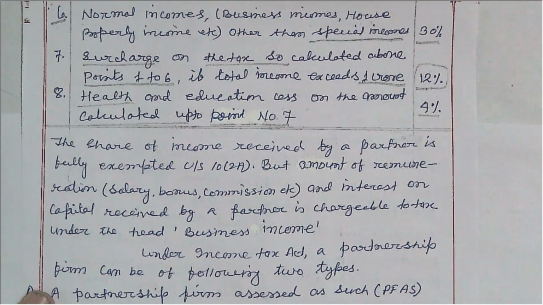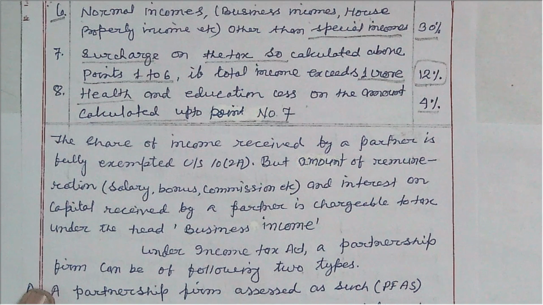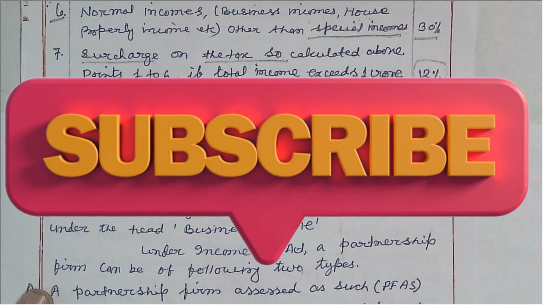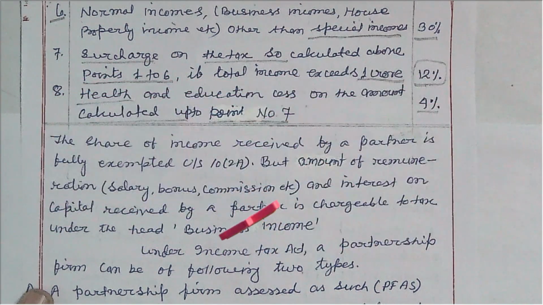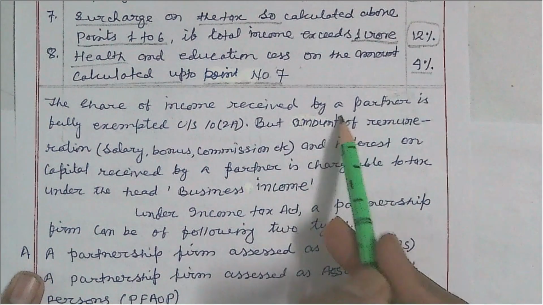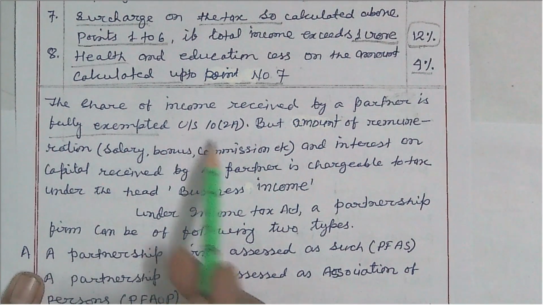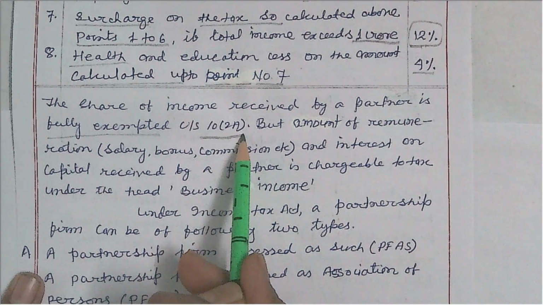Points up to number 5 are equally applicable to all persons defined by section 2 subsection 31. The share of income received by a partner is fully exempted under section 10 subsection 2A.